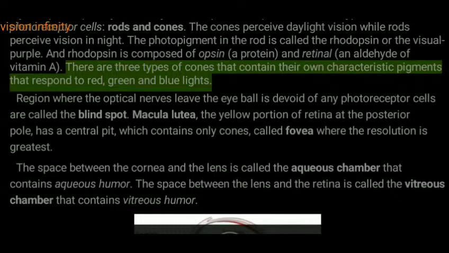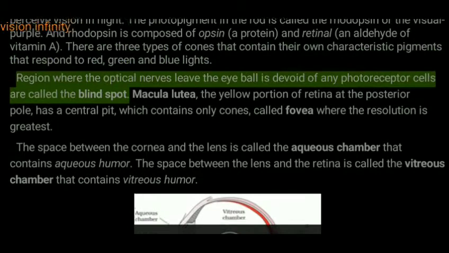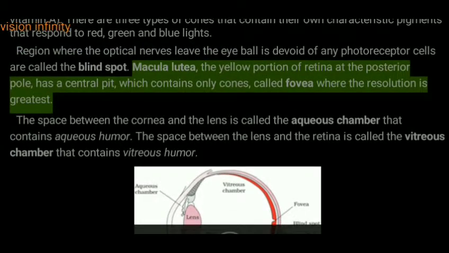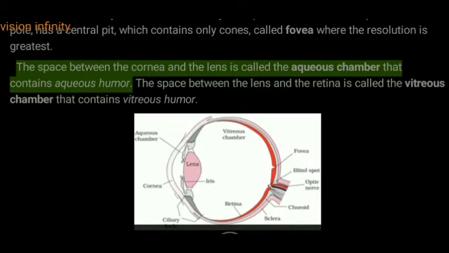There are three types of cones that contain their own characteristic pigments that respond to red, green and blue light. The region where the optic nerve leaves the eyeball is devoid of any photoreceptor cells and is called the blind spot. The macula lutea, the yellow portion of the retina at the posterior pole, has a central pit which contains only cones, called the fovea, where the resolution is greatest. The space between the cornea and the lens is called the aqueous chamber, which contains aqueous humor.